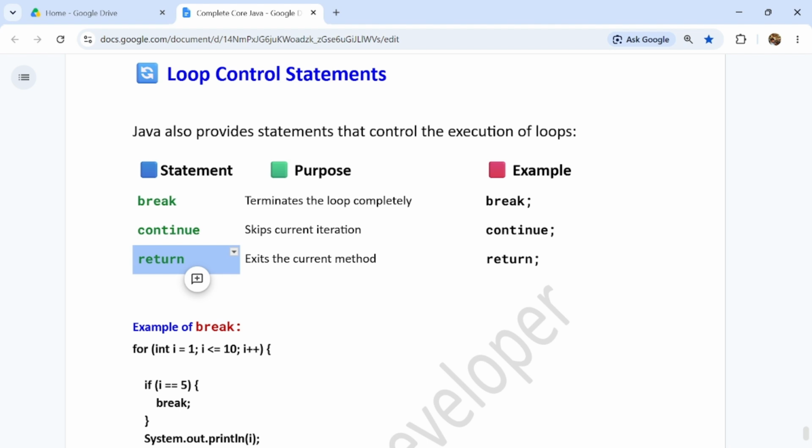If we use the return statement, it will completely return from the method. It's not only the loop, it will return from the method itself. So that is a little different concept than break and continue, guys. So it is very important to understand the difference between break, continue, and return.